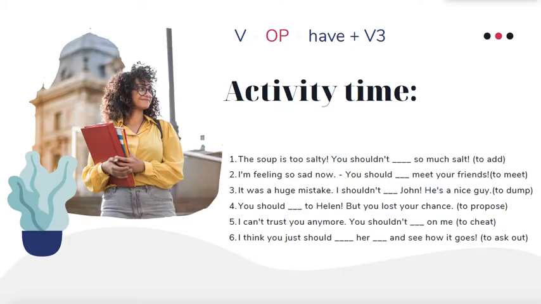Now, activity time. You have to use the verb in brackets in the correct infinitive form. It might be just the bare infinitive. So in either case, you do not use to. You say just add if you are referring to the future, right? Imagine you're going to the right. And if you understand that it's a mistake, you made a mistake or someone made a mistake, and you have to go to the left, to go to the past, you say have and change the form of the verb. Use the past participle of the verb.